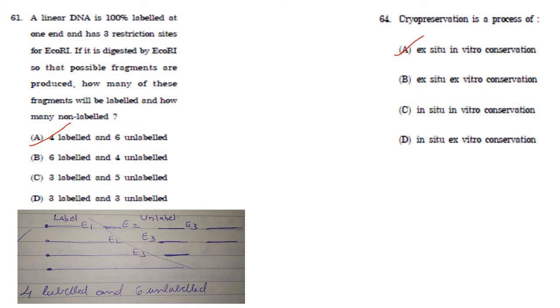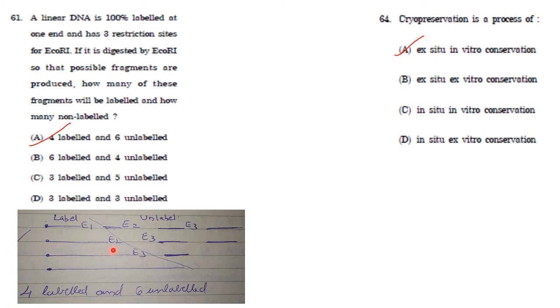This labeling I have shown as a dot here. This is the label. Okay, and it has 3 restriction sites for EcoR1, that is E1, E2 and E3. So how many of these fragments will be labeled and how many will be unlabeled? So here you have E1. If it digests at E1, this will be digested, whereas E2 and E3 will not be digested. So E1 will be labeled, whereas E2 and E3 will not be labeled, or they will be unlabeled. And also one segment after E3 digestion. One another fragment also will be there.